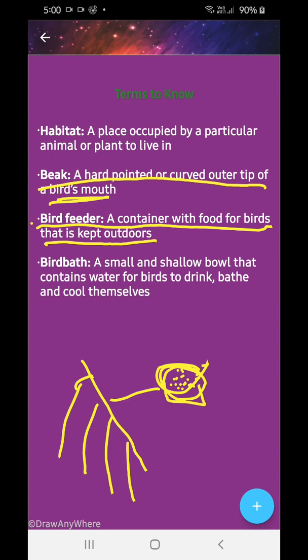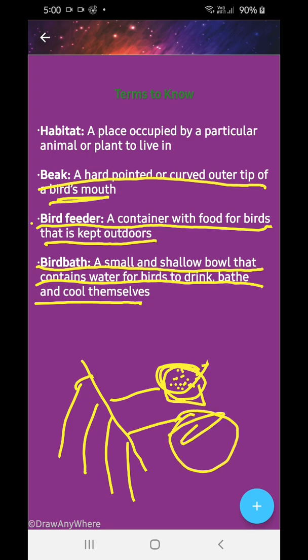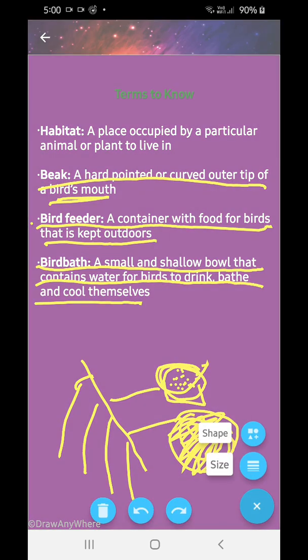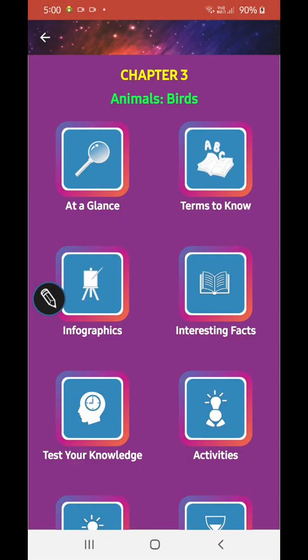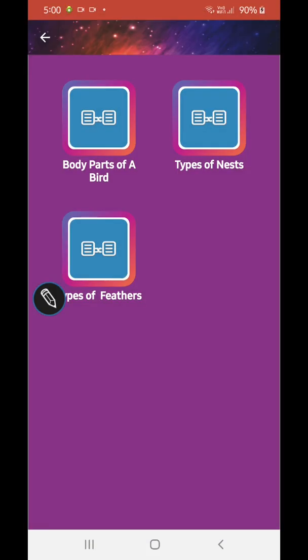It is kept only outdoors. And a bird bath is a small and shallow bowl that contains water for birds to drink, bathe and cool themselves. All of them are kept in the balcony, not inside, because inside no bird will come.